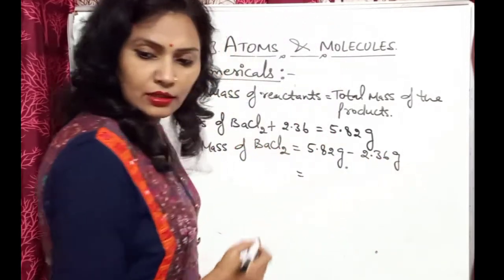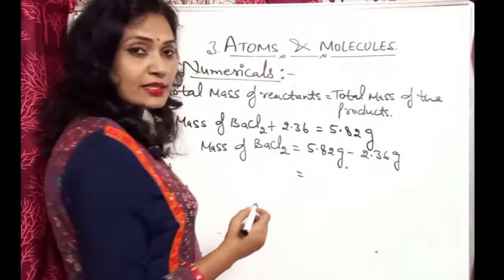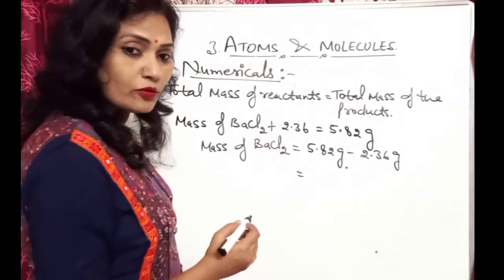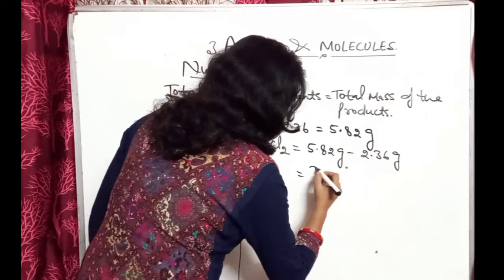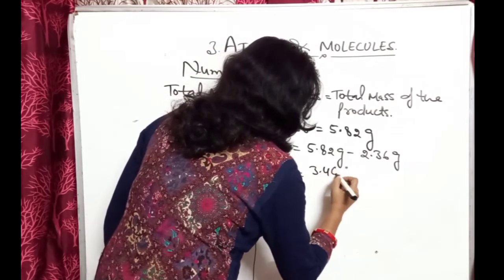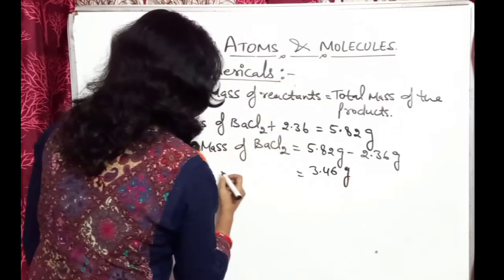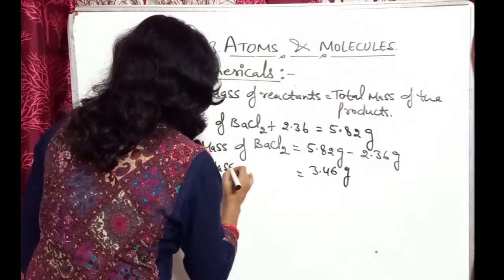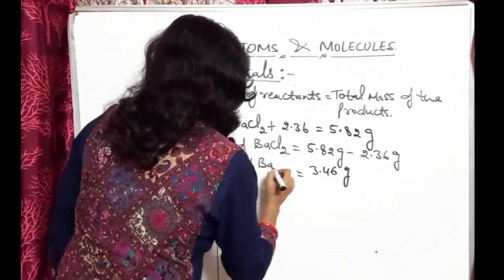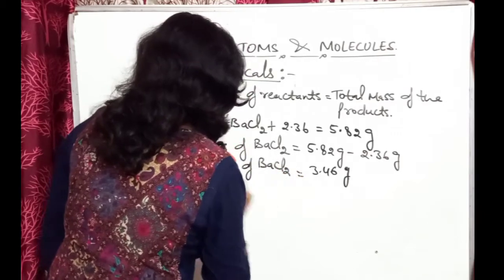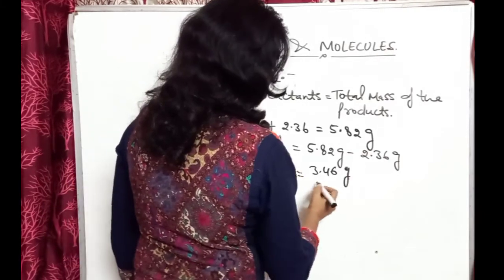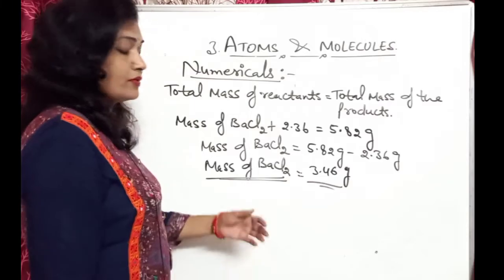Then the mass of BaCl2 will come to 3.46 gram. So we will get the mass of BaCl2 by this method.